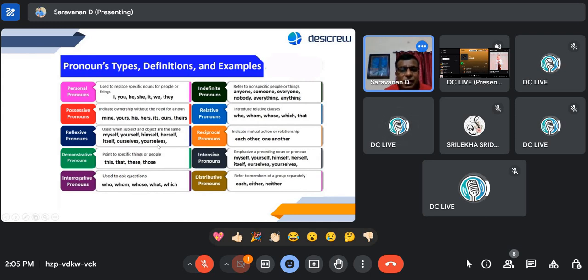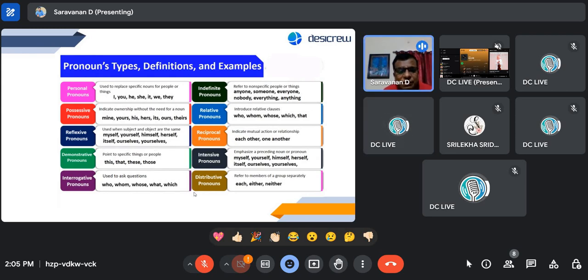Fantastic. Okay, fabulous. See, there is himself and herself, and then yourself and ourselves. Does anyone want to say what the difference between these two is? Is there any difference? Shakti, Manju, Sri Lekha? Ourself and yourself, sir.